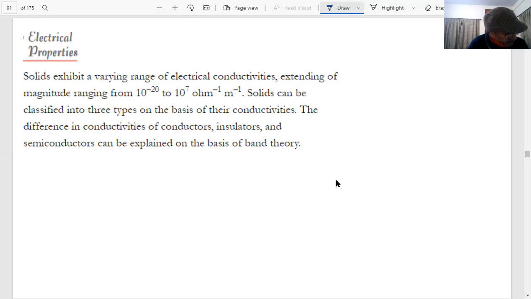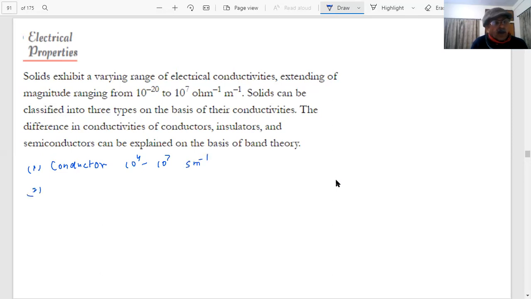For conductors, how much did you say? For conductors, it will be 10 power 4 to 10 power 7. Give me the unit, student. What are the units? Siemens per meter or per ohm per meter.